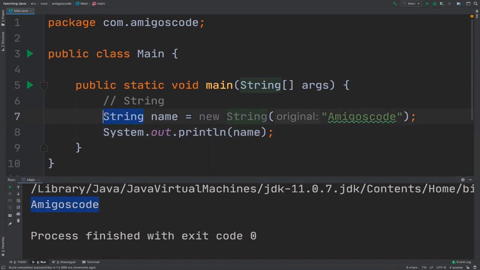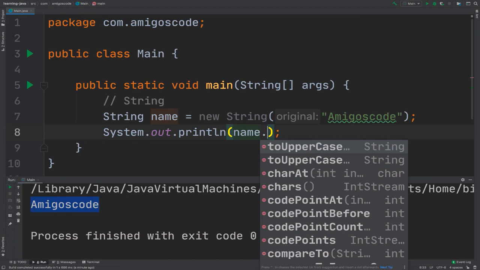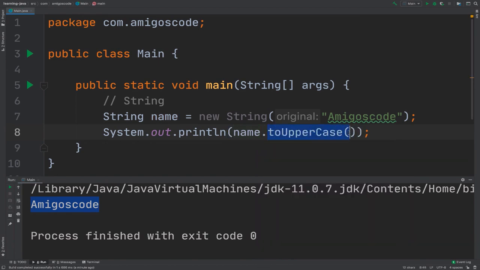Now this data type, String, is a class, and name is an object of type String. Objects have behaviors associated with them. Remember, we said toUpperCase. This is a behavior, and the actual term is a method. So toUpperCase is a method which uppercases every single character in this sequence.